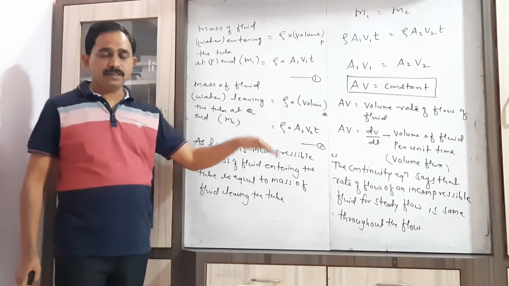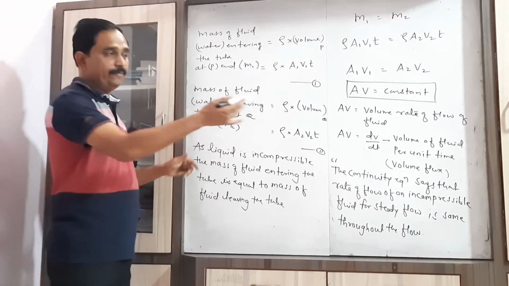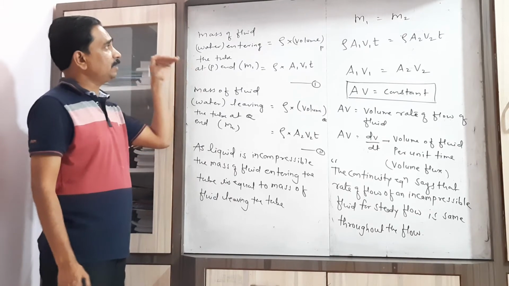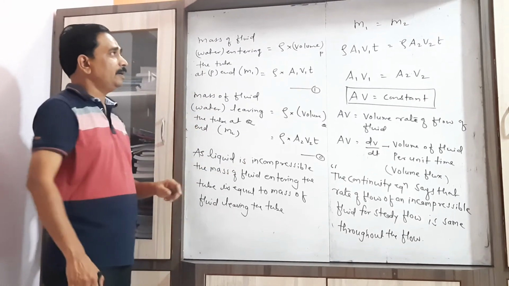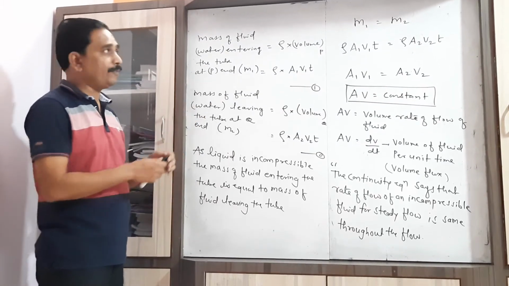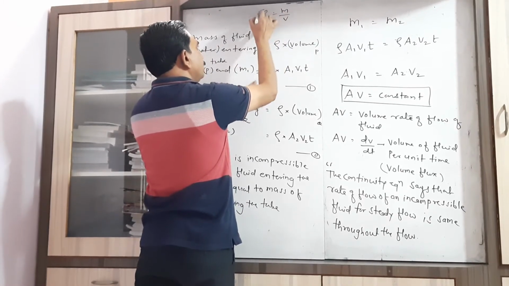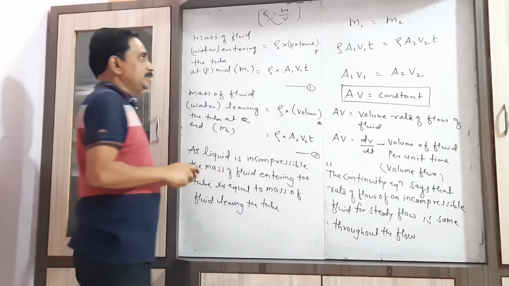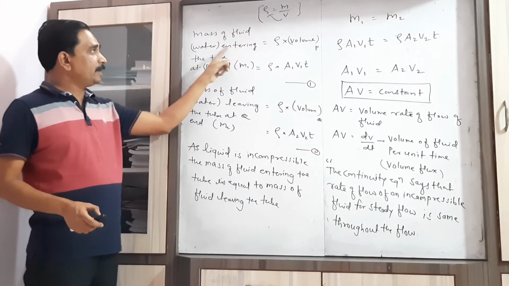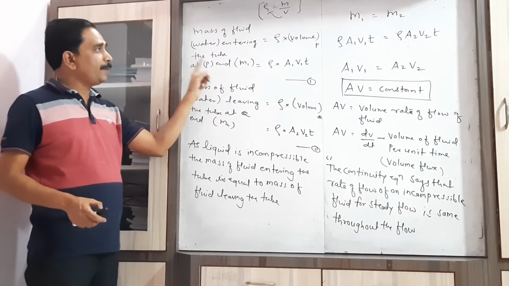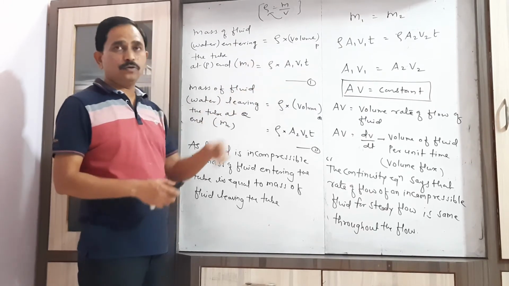Now, after considering the volume of water entering at one end and leaving at the other end, let us consider the mass of the fluid entering at one end and leaving at the other end. We are using the formula density equal to mass upon volume, that's why mass equals density into volume. So I write here the mass of the fluid entering the tube at P end, represented by M1, equal to density into volume.